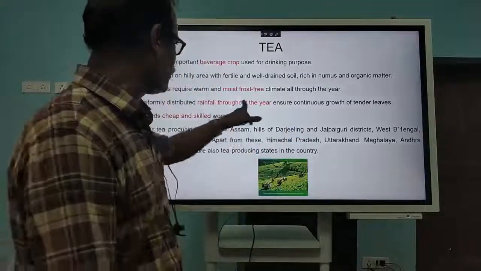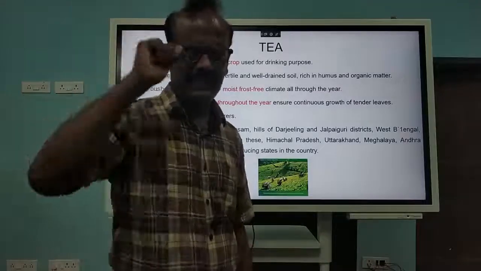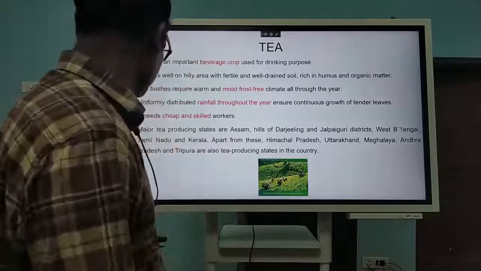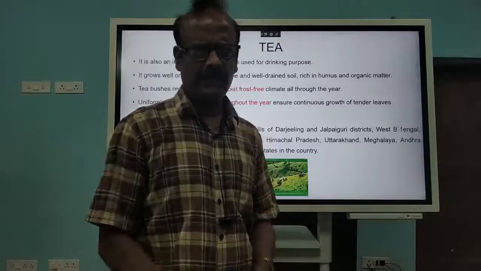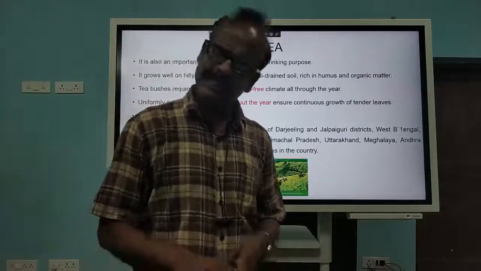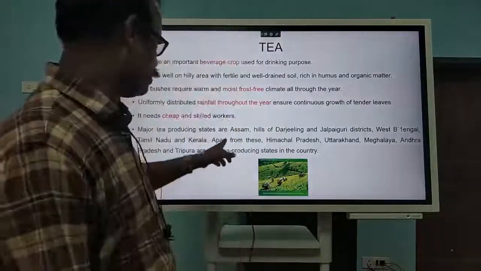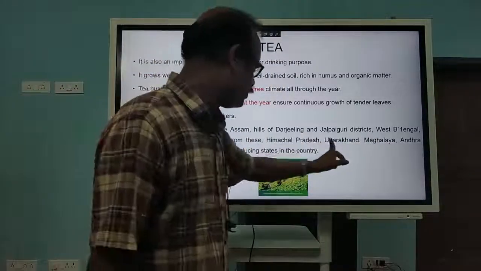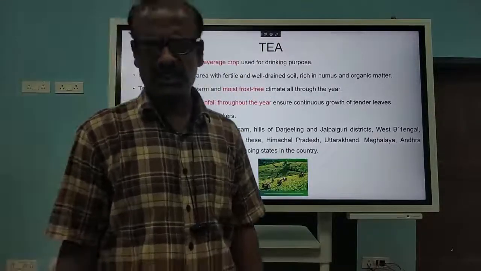So uniformly distributed rainfall is important, and cheap and skilled workers. You know, many people are required for plucking the leaf, then drying, then processing. So a huge number of skilled and cheap workers are required. And the famous brands of tea producing states are Darjeeling tea, Kashmir tea, Nilagiri tea. So like that, so many varieties are there. Each area is famous for its tea, and we have producers: West Bengal, then Tamil Nadu, Himachal Pradesh, Uttarakhand, Meghalaya, Andhra Pradesh, Tripura, and even Jammu Kashmir is also producing tea.